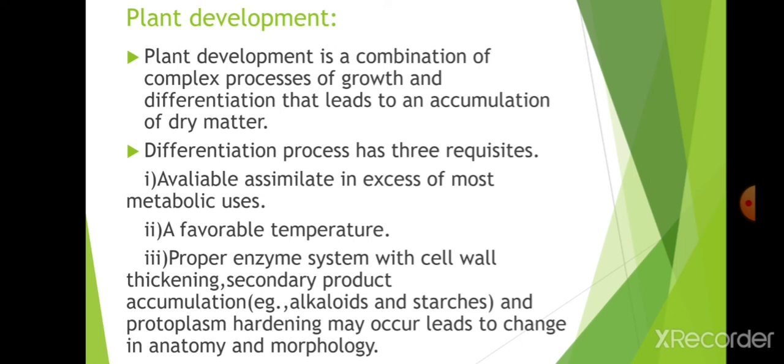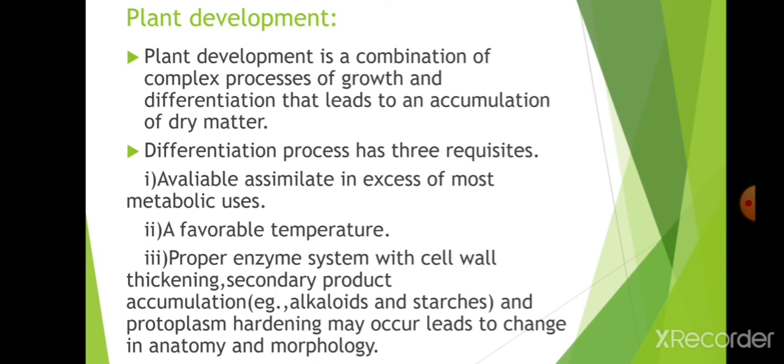So a favorable temperature must be proper. A proper enzyme system with cell wall thickening and secondary product accumulation must be present. Secondary product accumulation means alkaloids and starches must be accumulated to form a structure. The cell wall must be thick; if the cell wall is thin while growth is occurring, cracking of the leaves or that organ will occur.